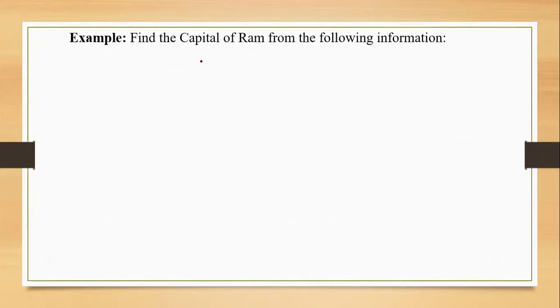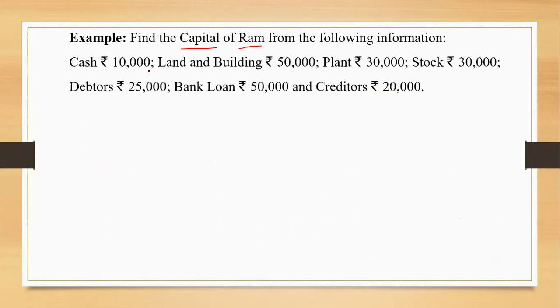We are supposed to calculate the capital of Ram from the following information. Let us see who is good with the calculation. Okay, quickly. These are the various balances given to us: cash, land and building, plant, stock, debtors, bank loan, and creditors. Now you tell me which are the assets and which are the liabilities. Yes, one by one. Cash.